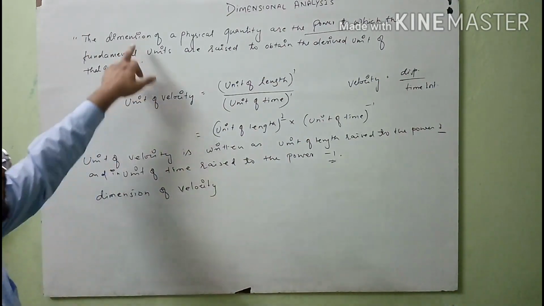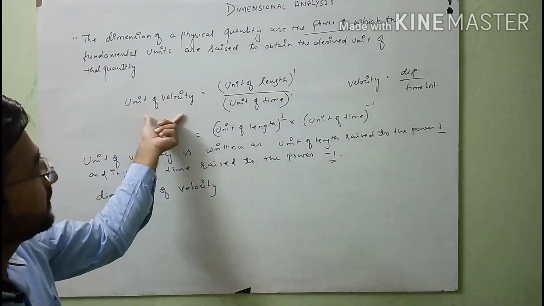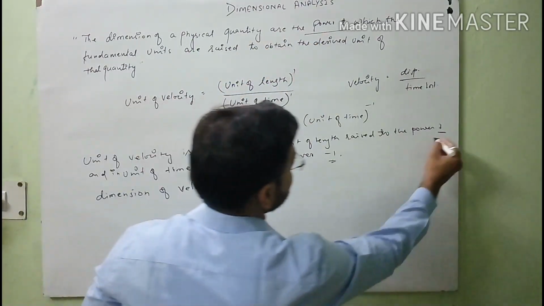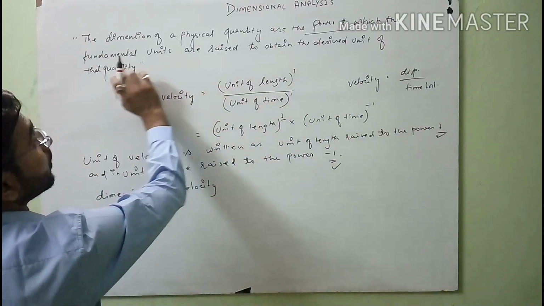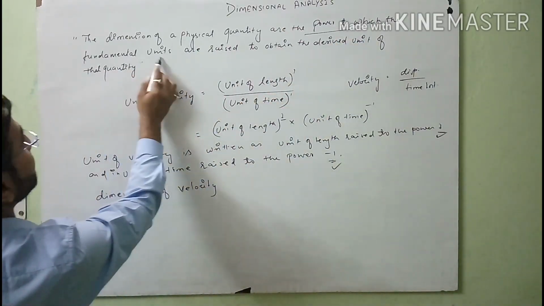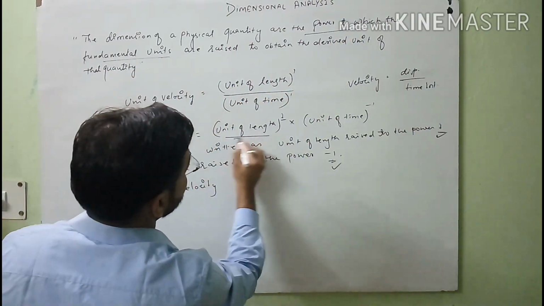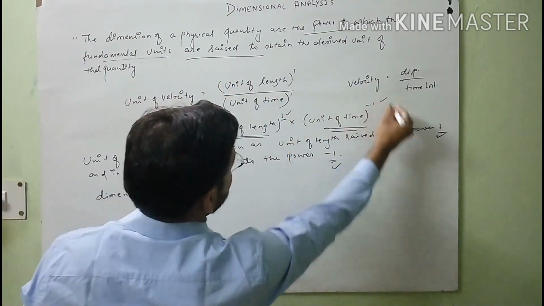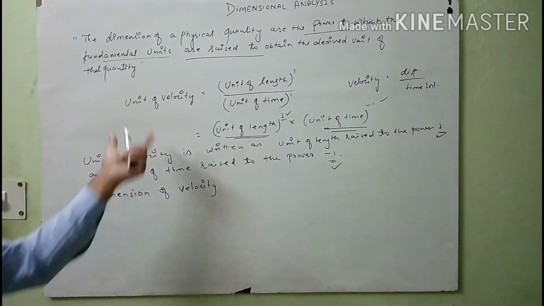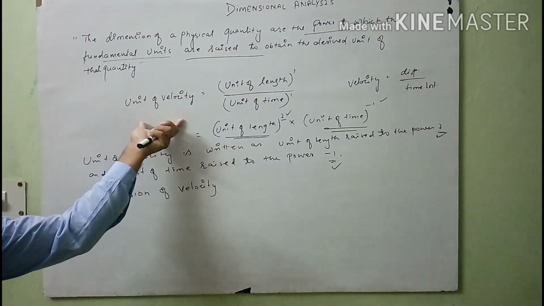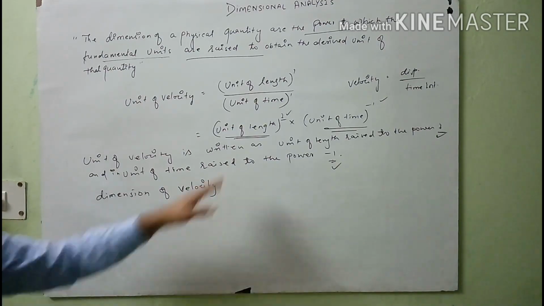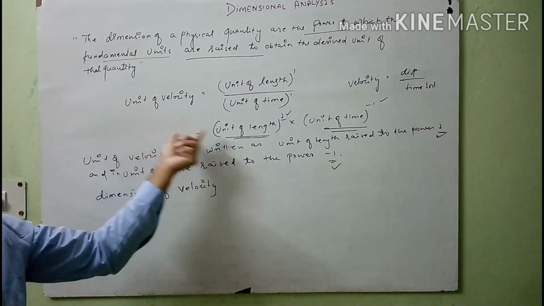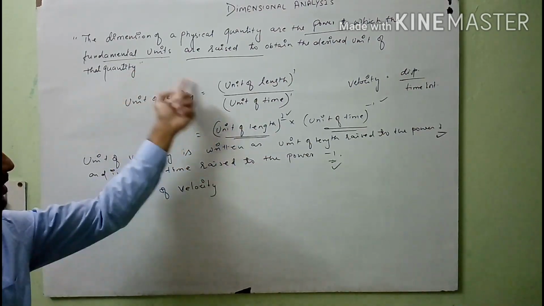So you can see the dimensions of a physical quantity, here the physical quantity is velocity, are the powers, meaning 1 and minus 1, to which the fundamental units are raised. Clear, student? To obtain the derived unit of that quantity, meaning on the basis of these fundamental quantities I obtain here the unit of velocity.